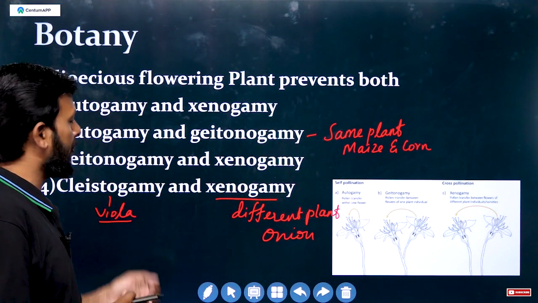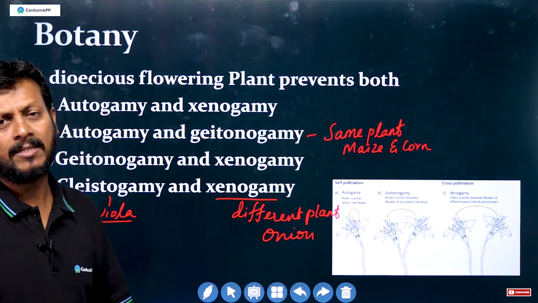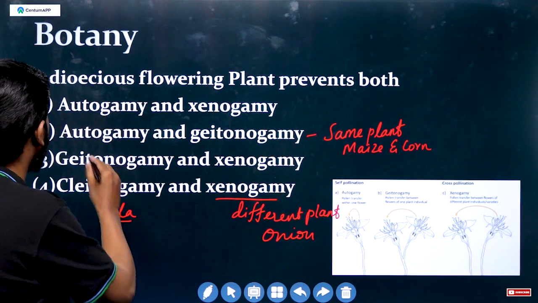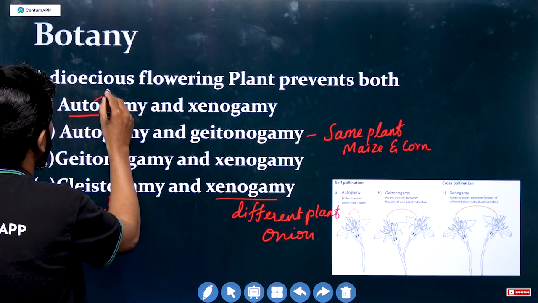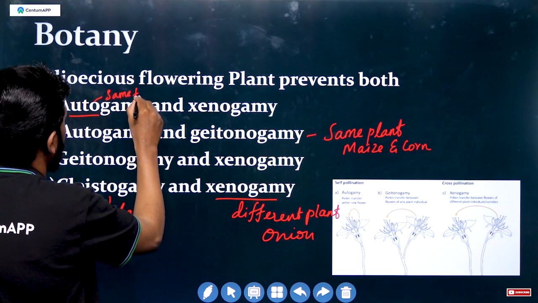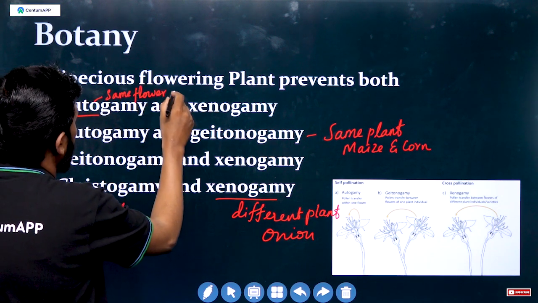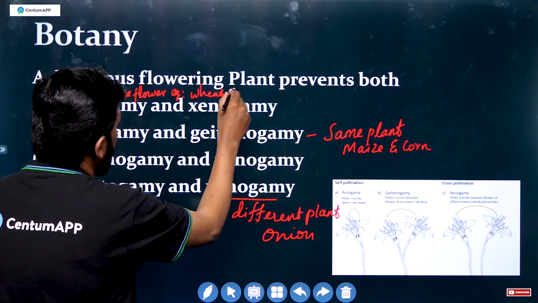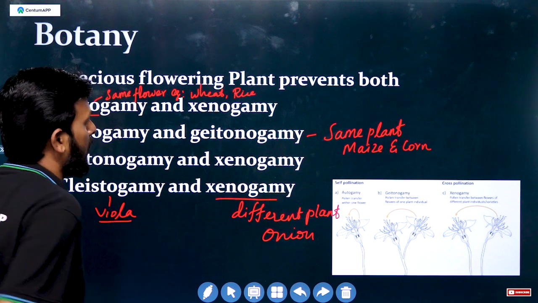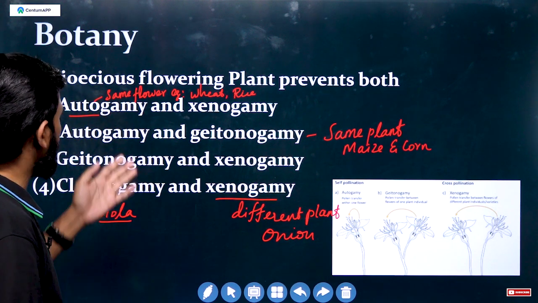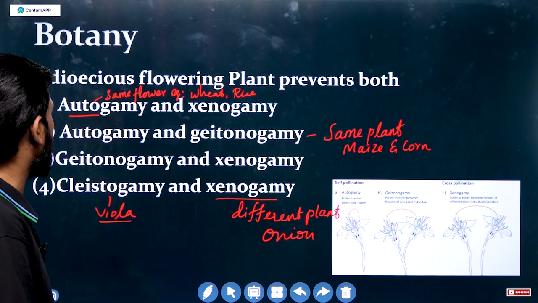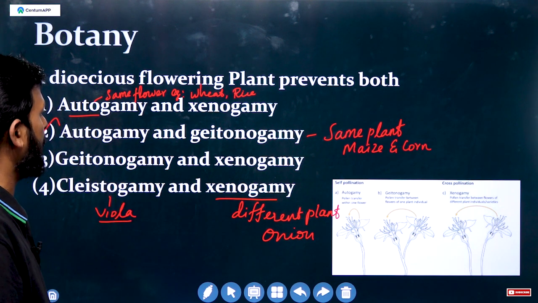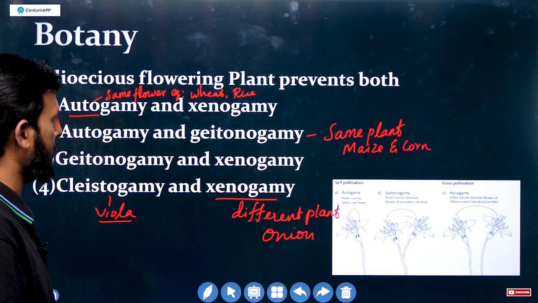Then autogamy, transfer of pollen grains from anther to stigma of the same flower, for example wheat and rice. A dioecious flowering plant prevents both autogamy and catenogamy. This is the correct answer.